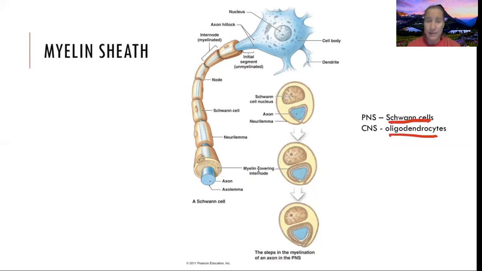So these are myelinated cells. We can see here is our Schwann cell, and it's going to produce the myelin, and you see it just wraps around and around and around, and it just keeps producing this to wrap that myelin around and insulate the cell.